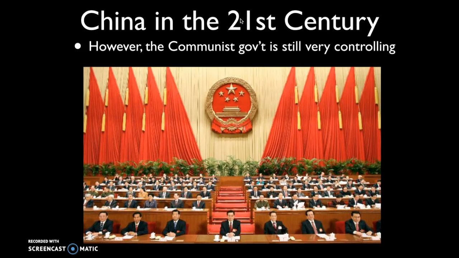The communist government is very controlling. A good example of this, in 1989, there were some students at Beijing University that wanted to protest the fact that the Chinese Communist government was not very democratic. They didn't allow a lot of opposition. So they took to the streets in protest. In response, the Chinese government sent some tanks out and the Chinese army to quash this protest.